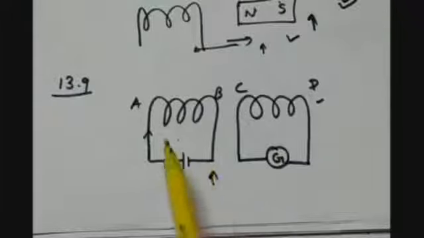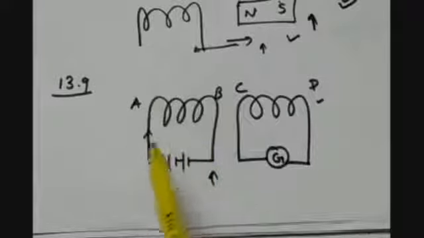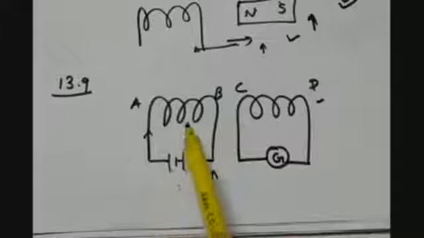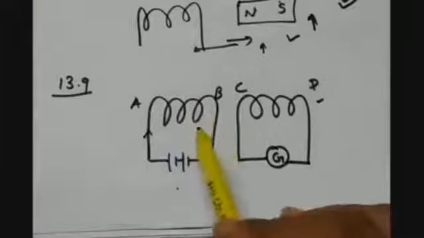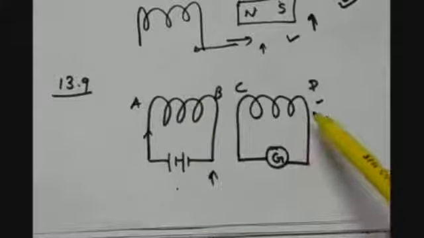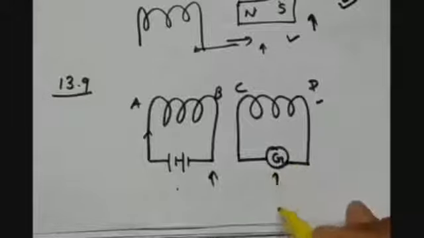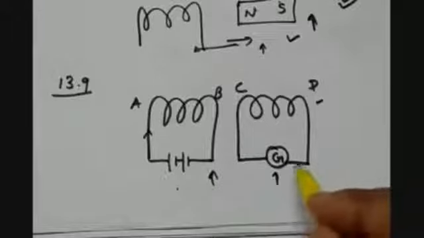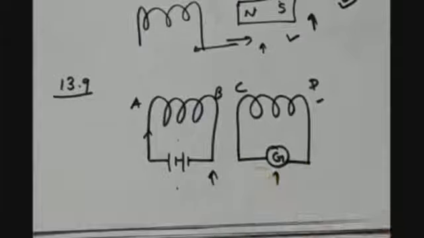is that the current flowing in the coil AB will produce a magnetic field around it. So this coil will work as a magnet. It will produce the magnetic field. And because of this magnetic field, we have to see whether there is induced current in the coil CD or not. And that can be checked with the help of this galvanometer, because this will detect the presence of the current. So what happens when this activity is performed?